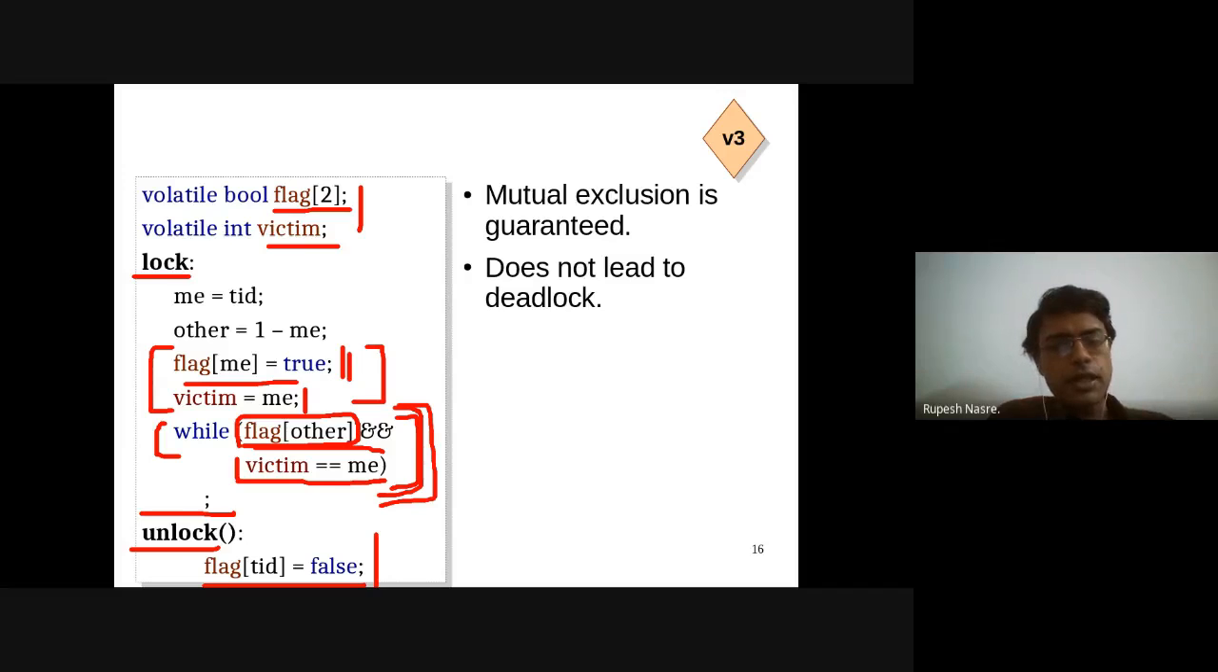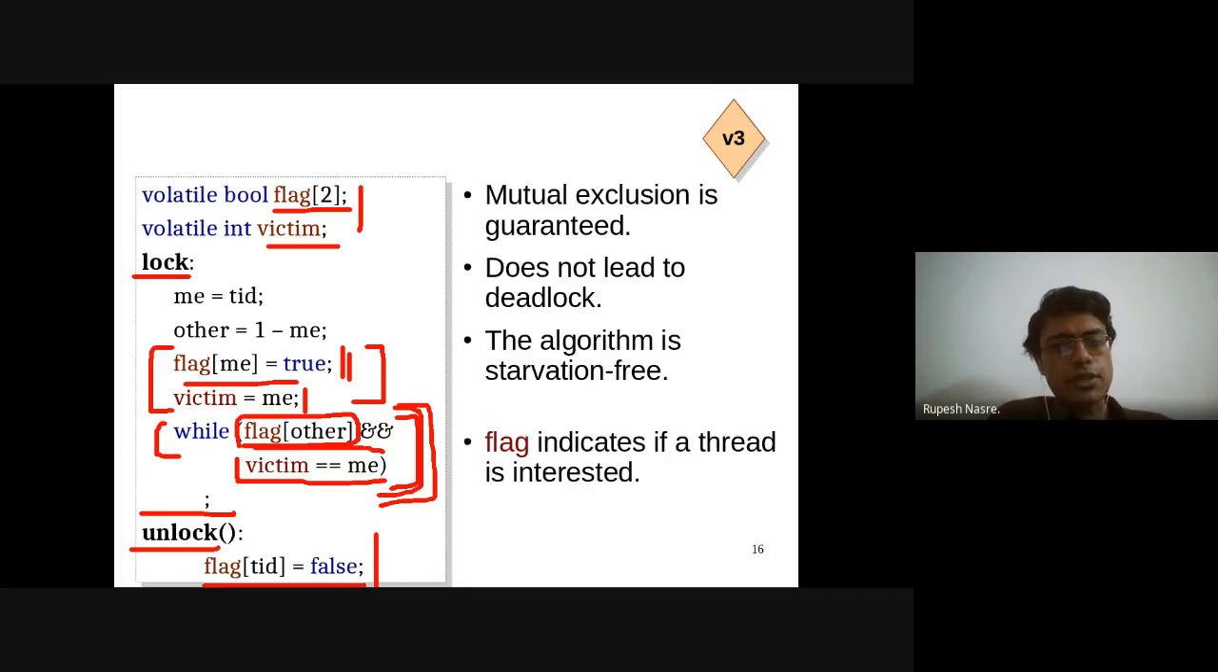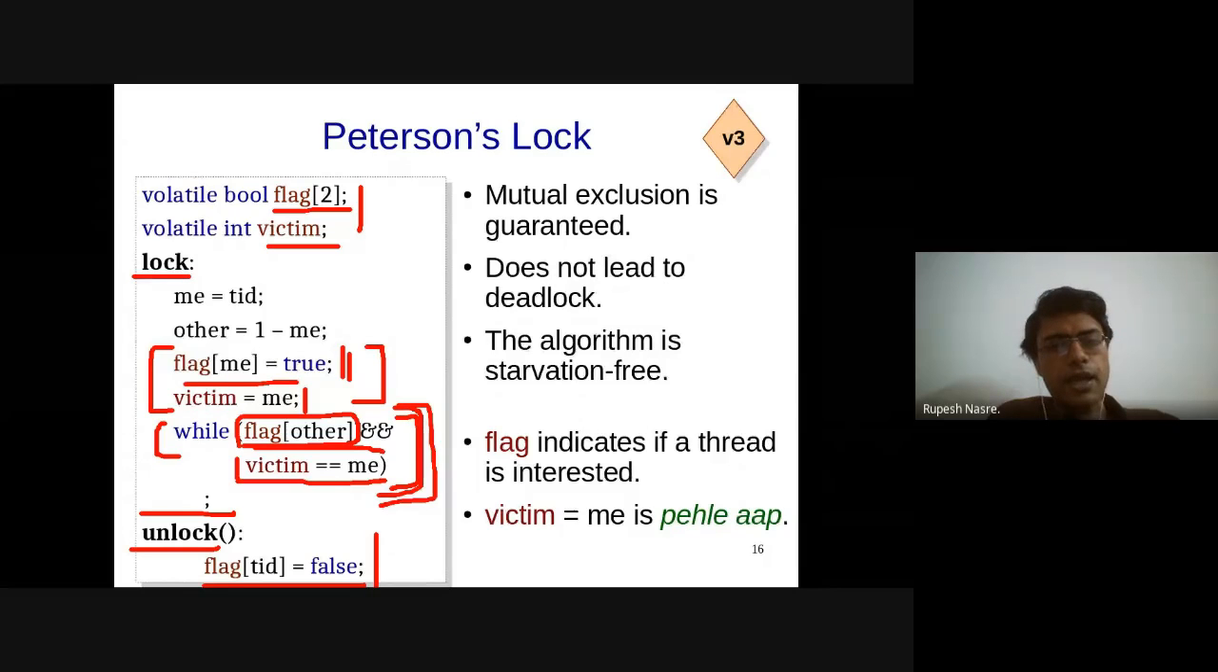So it does not lead to deadlock given this particular code. And it's also starvation free because if the other thread is not there, then flag of other is going to be false. And that victim equals me essentially gives priority to the other thread, which is like "pehle aap" kind of thing. And as has been observed, this is called Peterson's lock. Right, so we'll study the further part: can we extend this to n threads, an arbitrary number of threads, in the next lecture? Sorry about this delay.